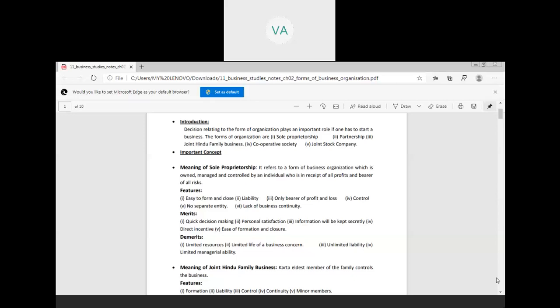In this, the owner is single and only one owner is investing the capital, so capital is so less, therefore we cannot take so much resources. Yes, the capital in case of your sole proprietorship is less because it is being invested by the single individual only. So, because of the less and limited capital, he is able to arrange limited resources. That's why the resources which are present in the sole proprietorship business are limited.